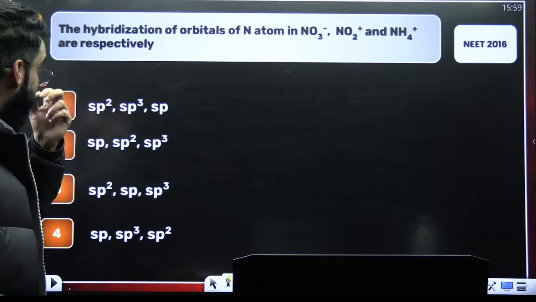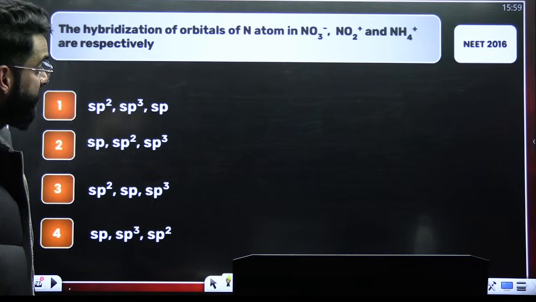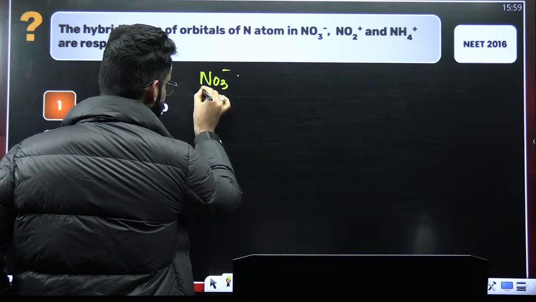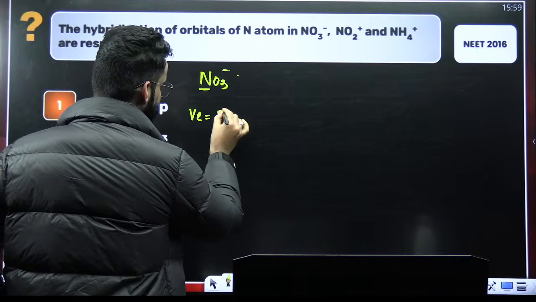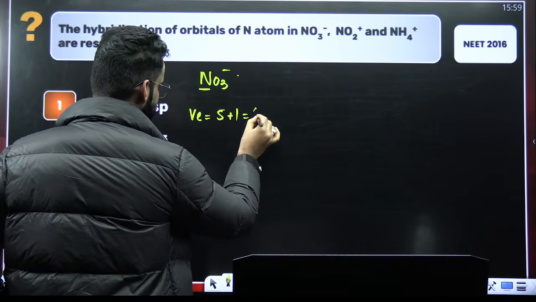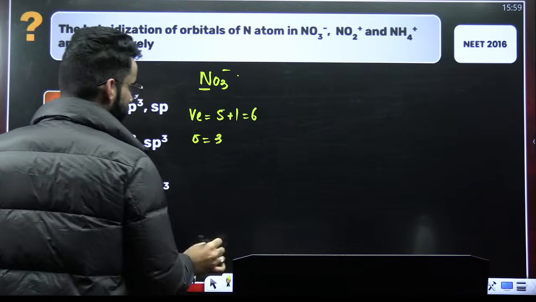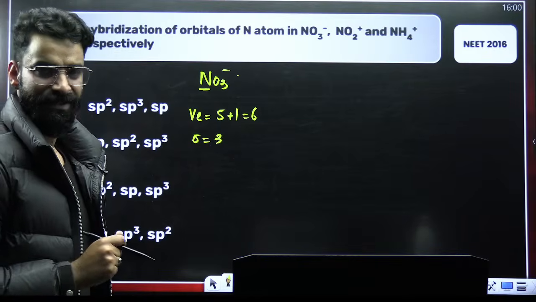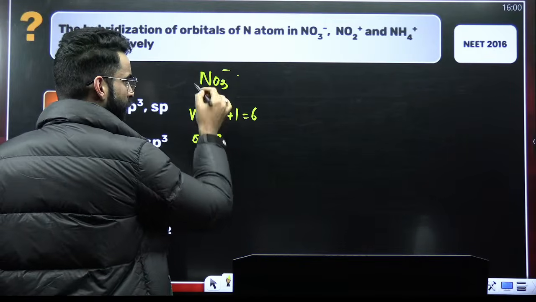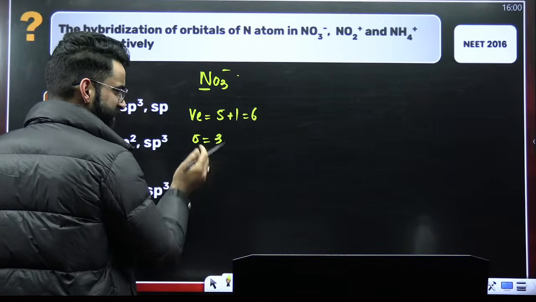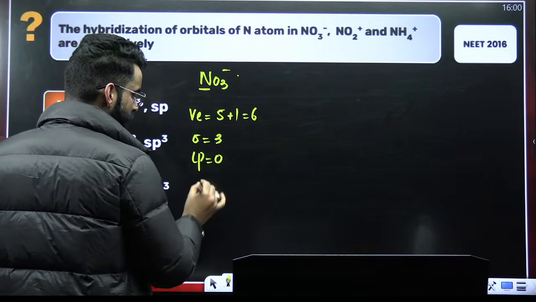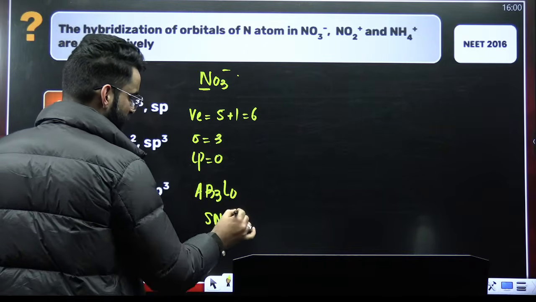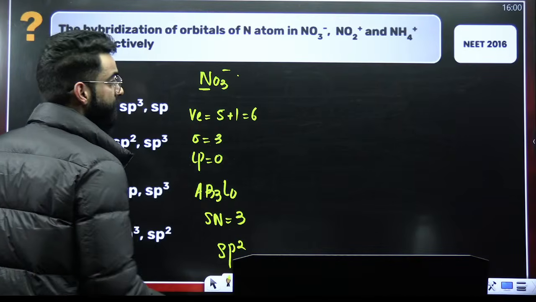Check this one, guys. The hybridization of nitrogen in NO3 negative, NO2 positive, and NH4 positive. First of all, NO3 negative: nitrogen, how many valence electrons? 5. There is a negative charge, so 5 plus 1 makes it 6, right? How many surrounding atoms? 3. So sigma bonds 3. Now oxygen is divalent. Consider as if all the oxygens have formed double bonds, right? So out of 6 valence electrons, all 6 would have got exhausted, as per the rule which I'm showing you. So there will be no lone pair on nitrogen. So the type of the molecule will be AB3L0. Steric number is sigma plus lone pair, 3 plus 0, 3. Hybridization will be sp2.